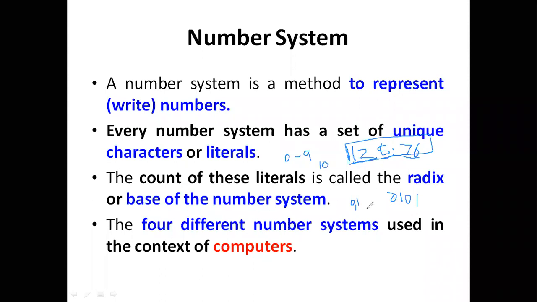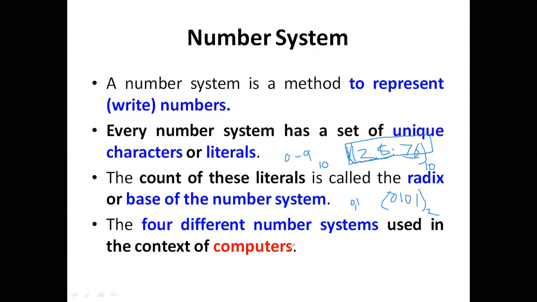For binary values, the base value is indicated as 2. For the binary digits, the base value is 2. For this number, the base value is 10. And for this value, the base value is 2. If it is an octal number, we use base 8, and for a hexadecimal number, base 16.